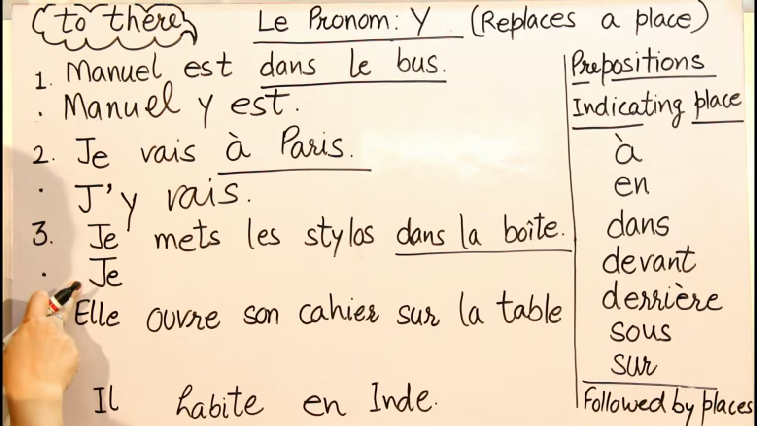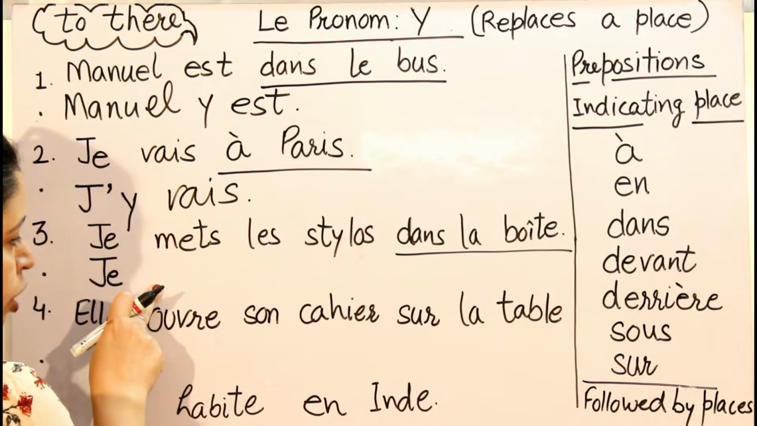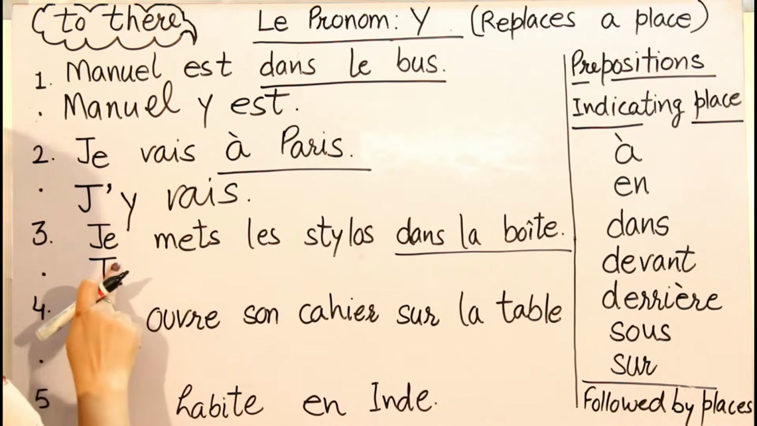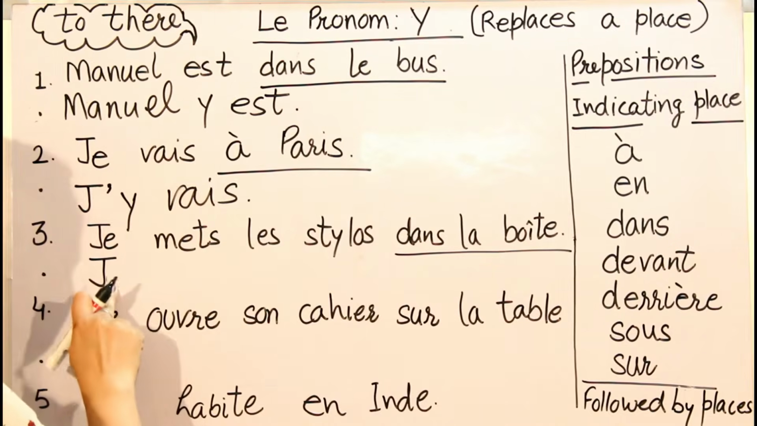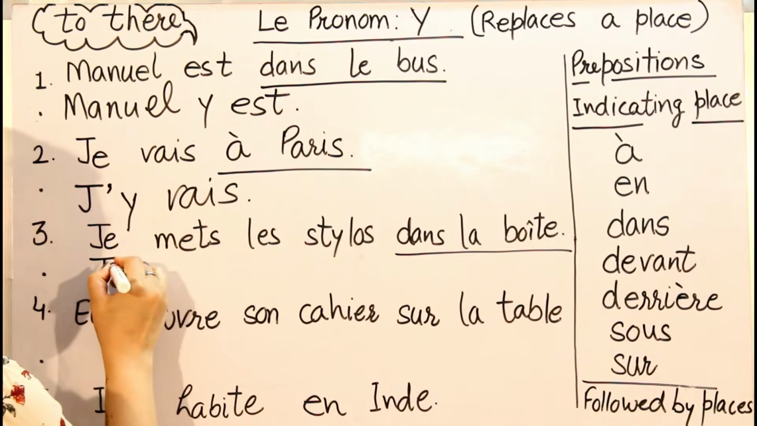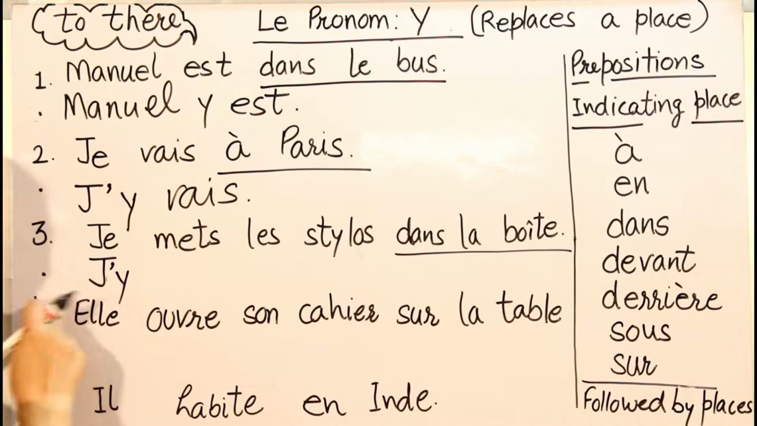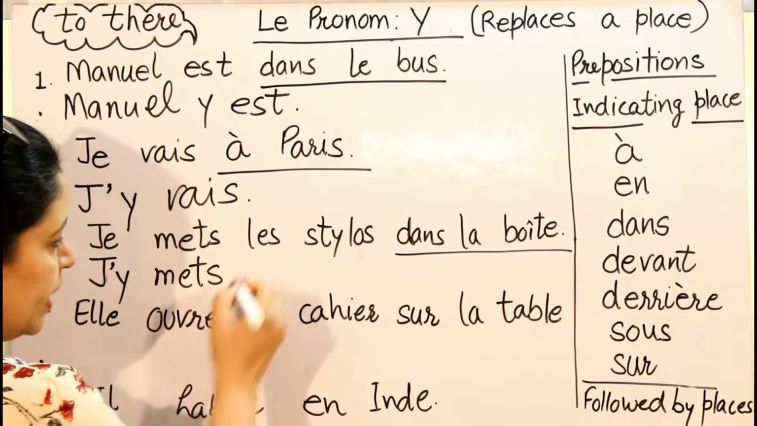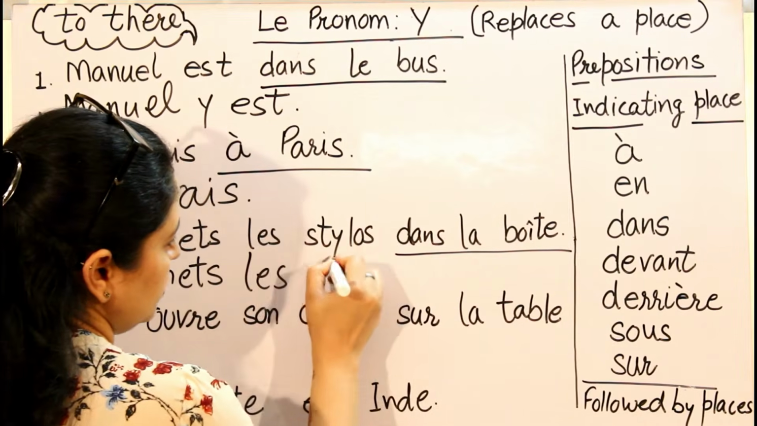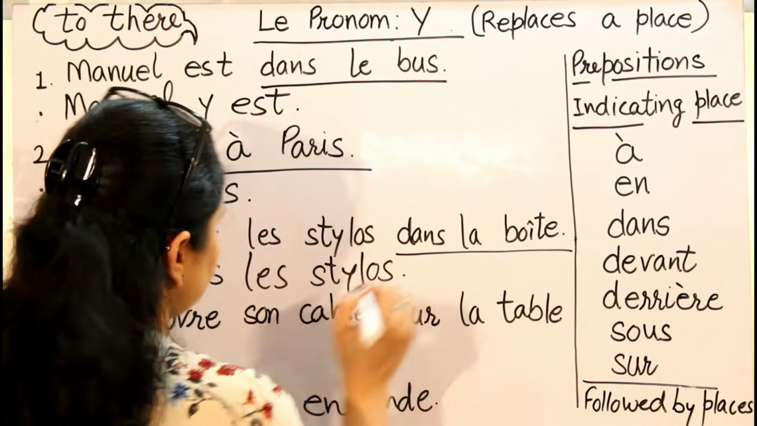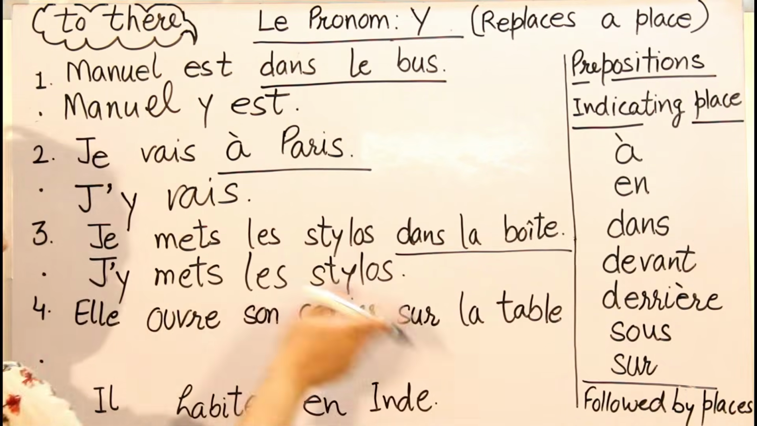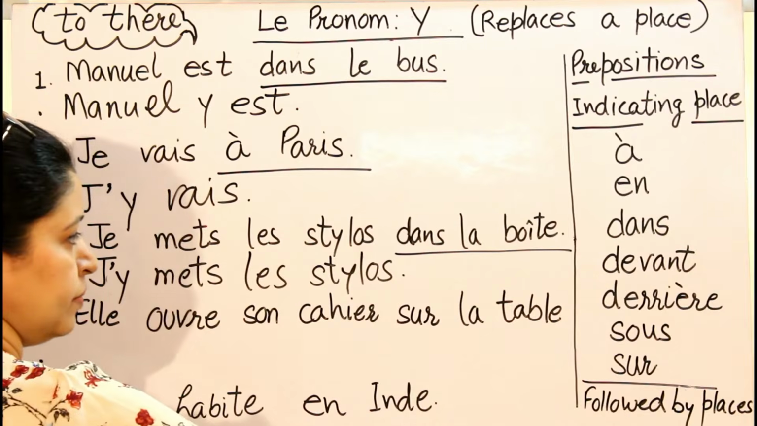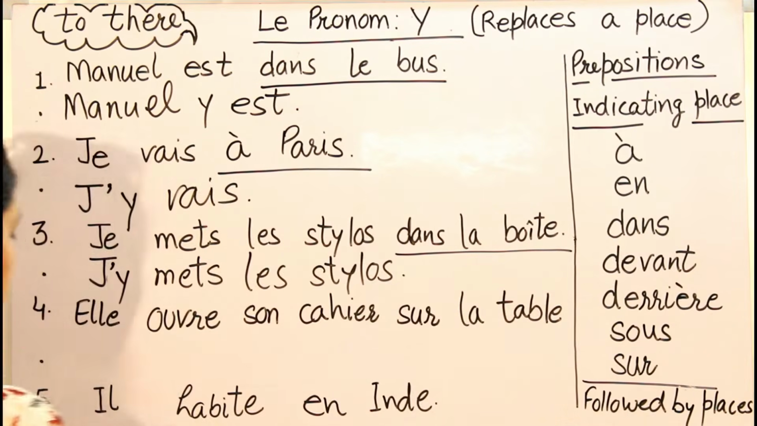I'm going to write je. Here I'm not writing the place, I will write instead my pronoun, that is Y. Again I'm going to drop this because here this Y is giving the sound of E, so it will be read like j'y. Now I will write my verb, then comes the rest of the sentence. J'y mets les stylos. I put my pens there. Instead of the box, I am saying there.